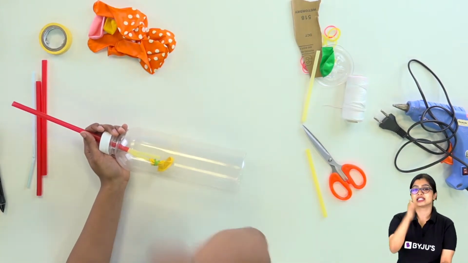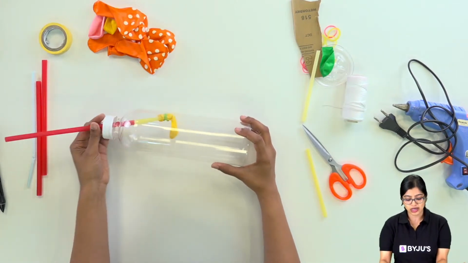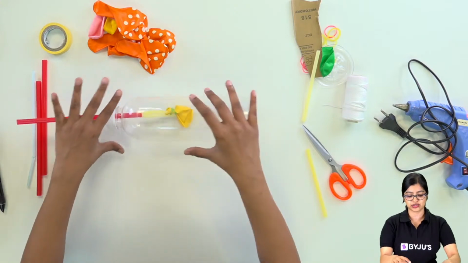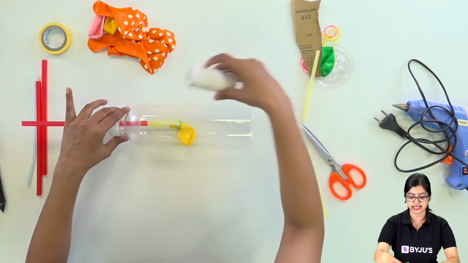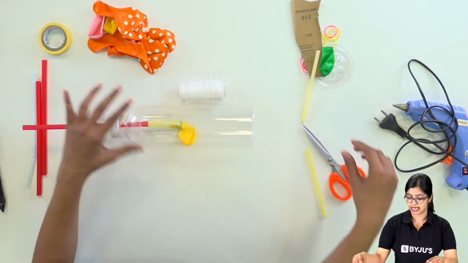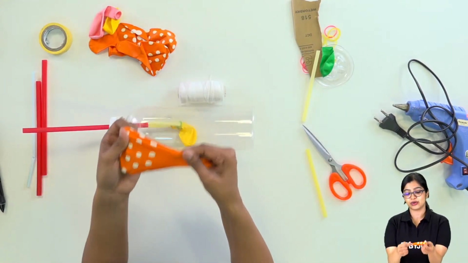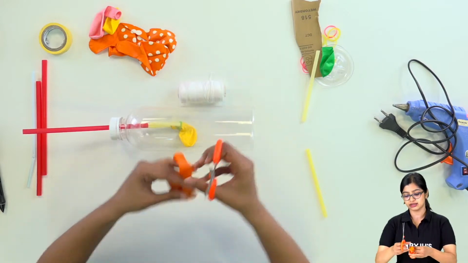All right, okay, since it is crystal clear, now let us move on to the last bit of this. So I'm just going to leave it in this manner because I have not put M seal to tighten this. So let me hold this in this place. Now what we will do is we will take the bigger balloon, right?